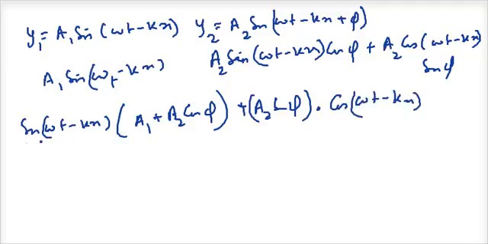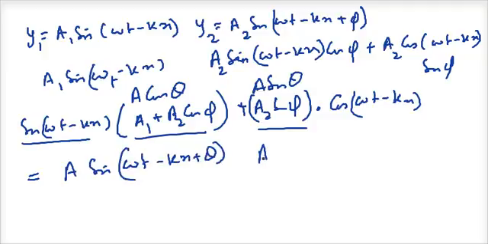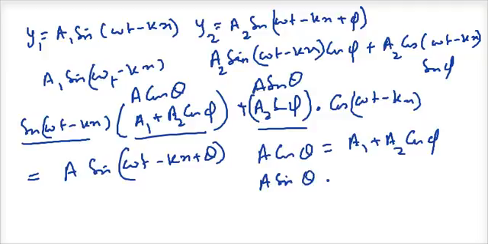Now what I am seeing is this is in the form of sin A, provided I convert this into the form of some cos B. So I'll say that this is A cos theta, and I'll write this as A sin theta. So I have sin A cos B, cos A sin B. So I can now add them as sin A plus B. So I can say that this is equal to A sin omega t minus kx plus theta, where A cos theta is equal to a1 plus a2 cos phi, and A sin theta is equal to a2 sin phi.